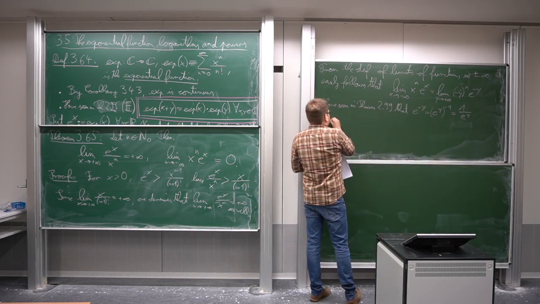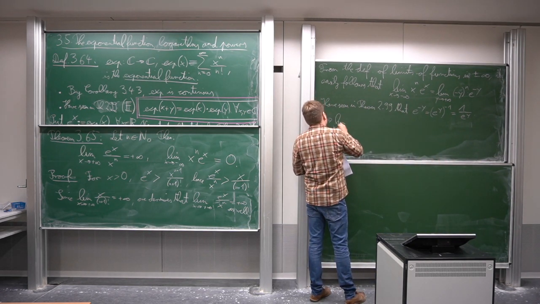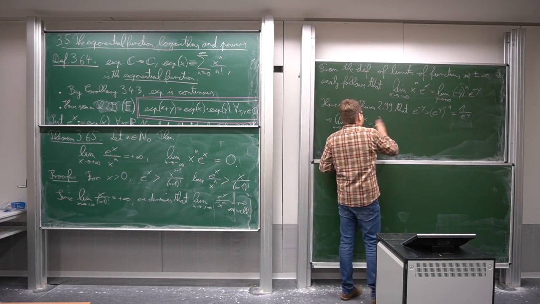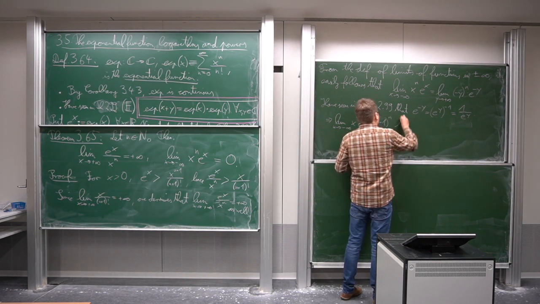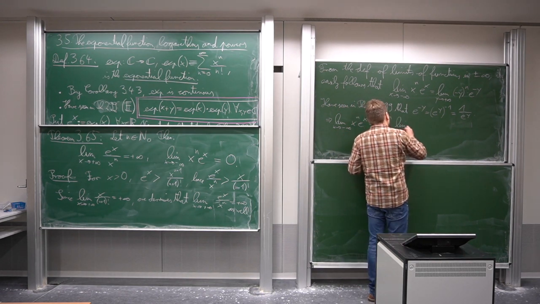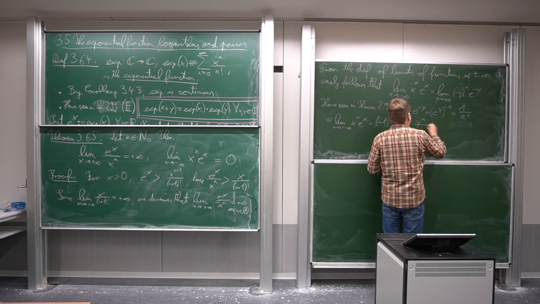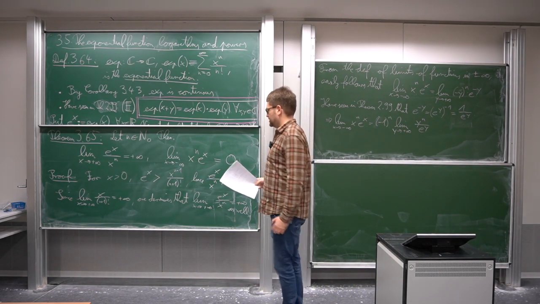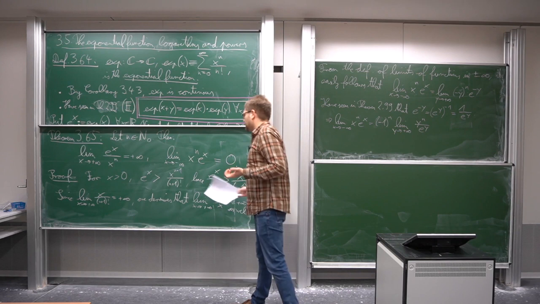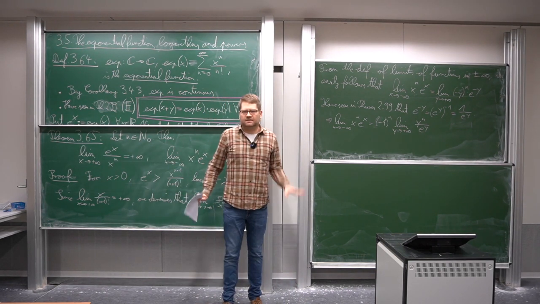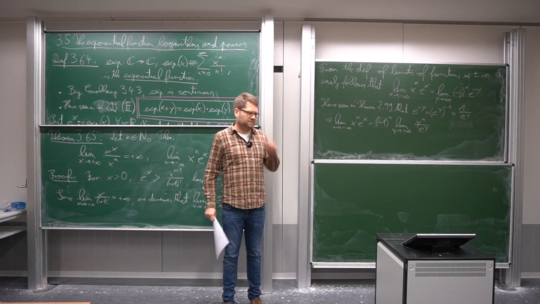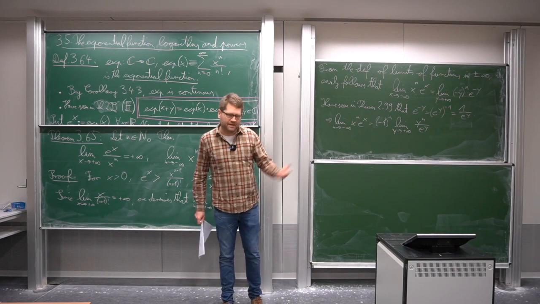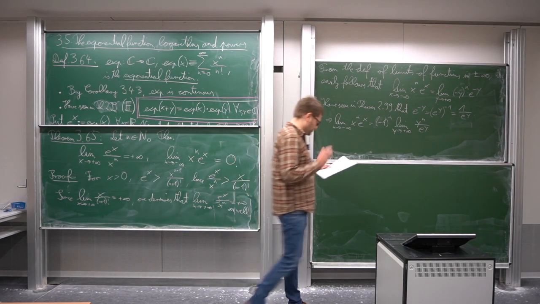So here we get that the limit of x going to minus infinity of x to the n e to the power of x is the same as minus 1 to the power of n times the limit of y going to plus infinity of y to the n divided by e to the y. Okay, now we've just shown that the reciprocal function, this one here, goes to plus infinity. And in the same way I had a theorem that, like for sequences, if a sequence diverges to infinity, the sequence of its reciprocals converges to 0. And this holds for functions as well, which I also haven't proven, I must admit.